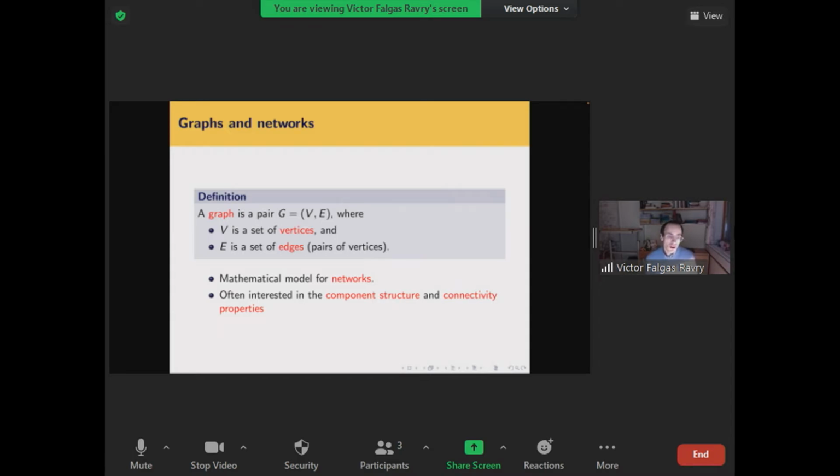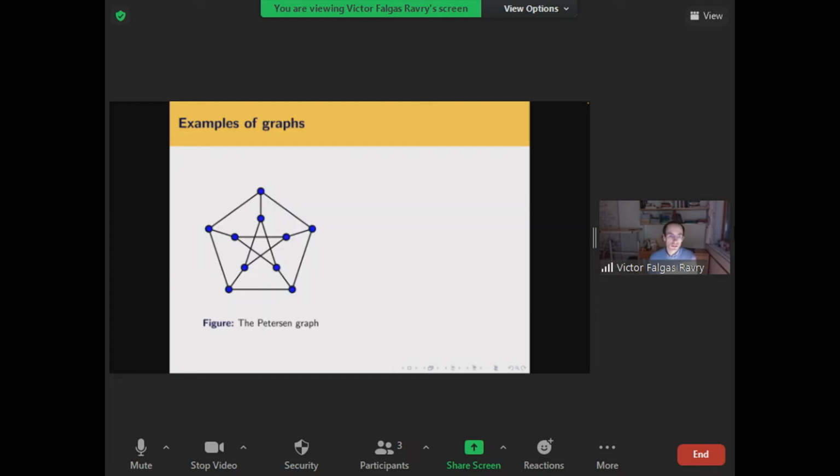When one studies graphs, one is often interested in the component structure and the connectivity properties of the graphs. I won't define these formally, but let me just pull up two pictures. Here's a nice graph, the Petersen graph. The vertices are the blue balls and the edges are these black line segments.